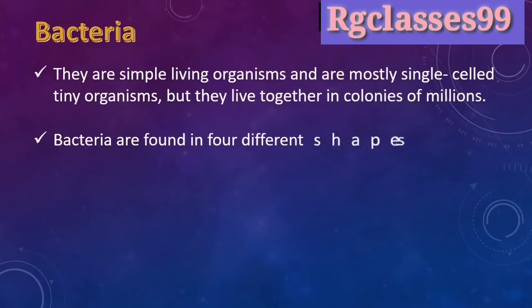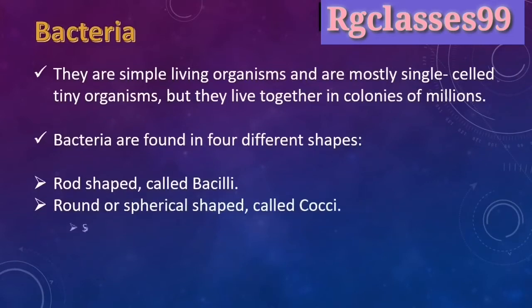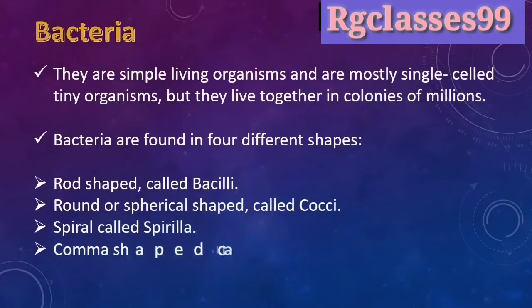Bacteria are found in 4 different shapes. First, rod shape, called bacilli; round shape, called cocci; spiral shape, called spirilla; and comma shaped, called vibrio.